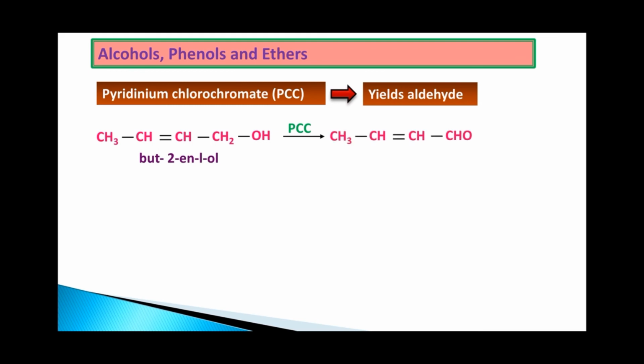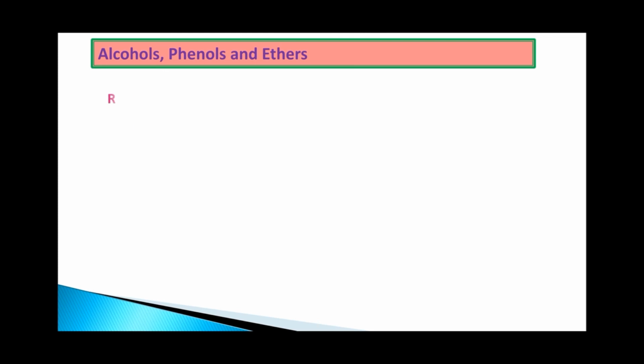So what is the product? CH3CH=CHCHO, that is but-2-enal. Next one, R-CH(OH)-R, that is your secondary alcohol. When the secondary alcohol is present, we have R-C(=O)-R, that is a ketone will be formed.